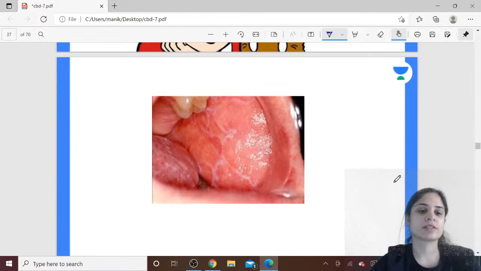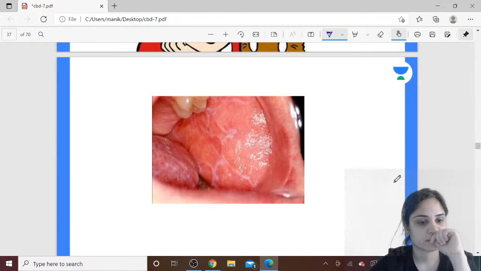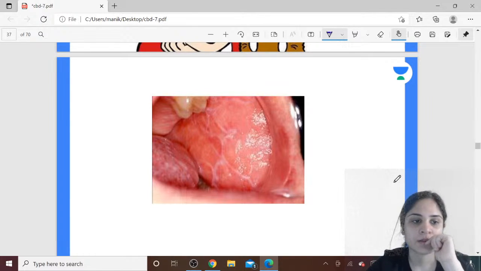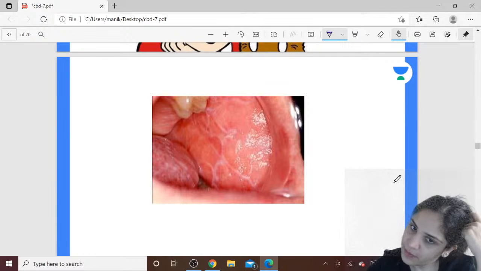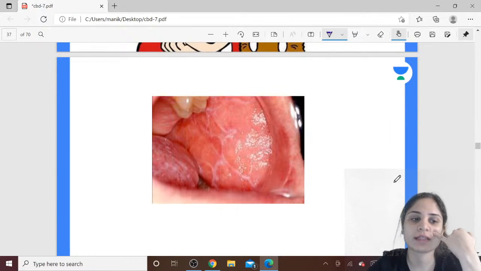Next condition, what is this patient suffering from? You can also see Psammoma bodies in papillary CA thyroid, but that's not very specific for papillary CA thyroid. It can also give you a diagnosis of serous cystadenoma of the ovary and meningioma, but your Orphan Annie nuclei is specific for papillary CA thyroid.